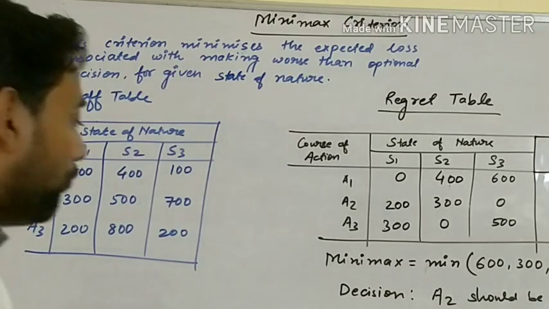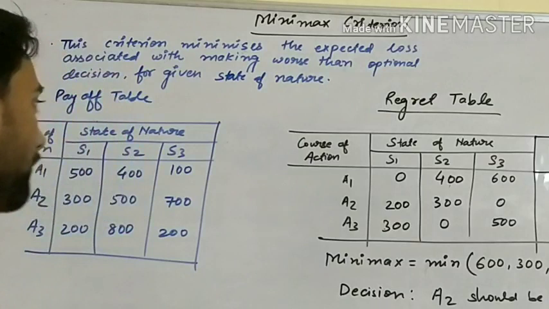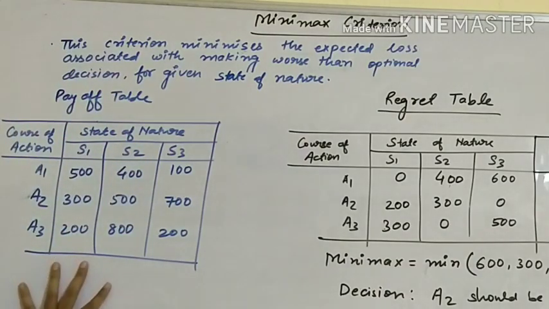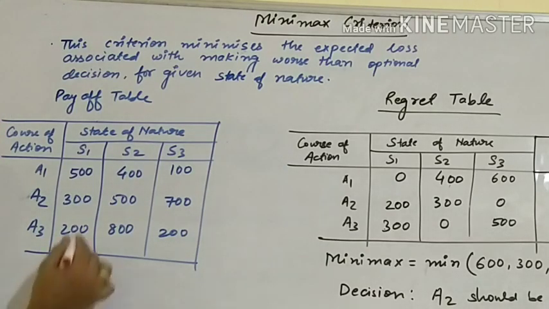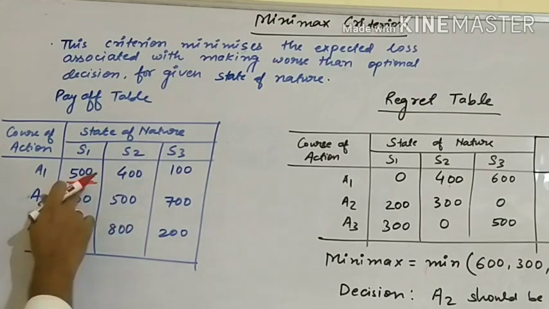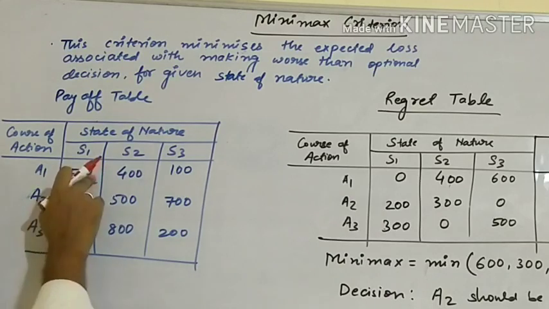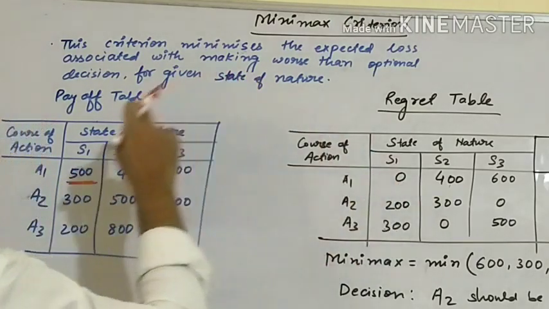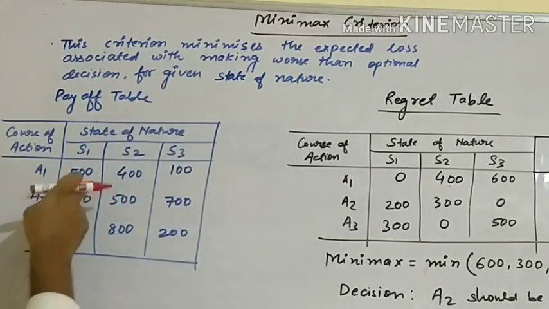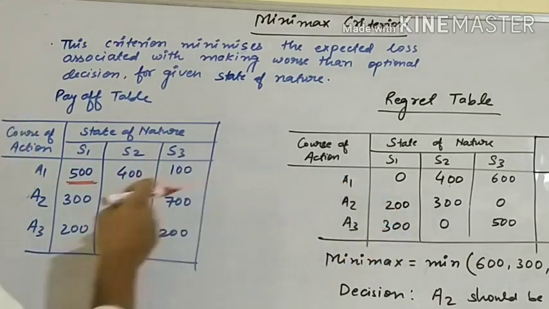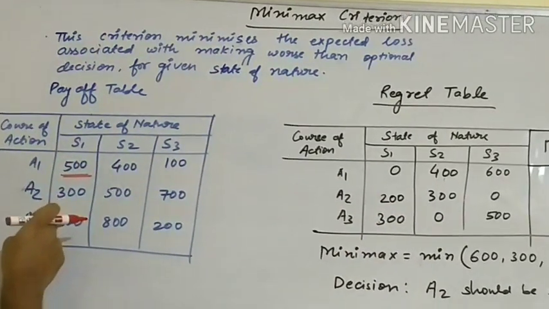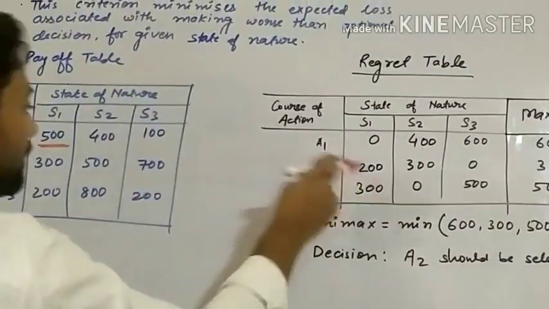When you construct regret table, first see what is given in question: payoff table or cost table. In this question, payoff table is given. That's why we will see the maximum value. The maximum value is 500. When you deduct 500 from 500, it would be 0. When you deduct 300 from 500, it would be 200. When you deduct 200 from 500, it would be 300.